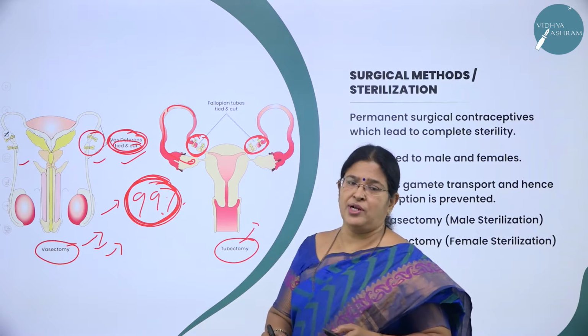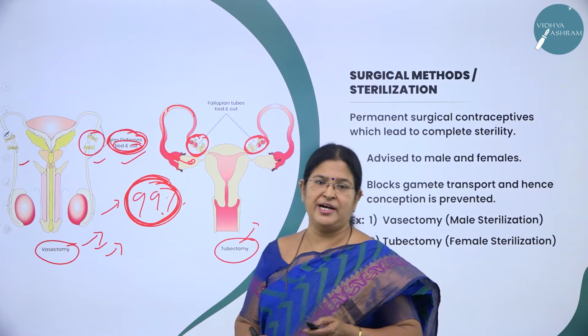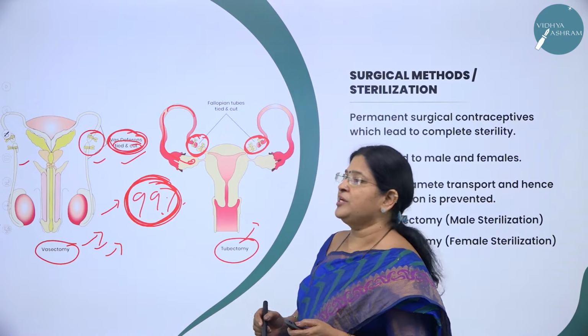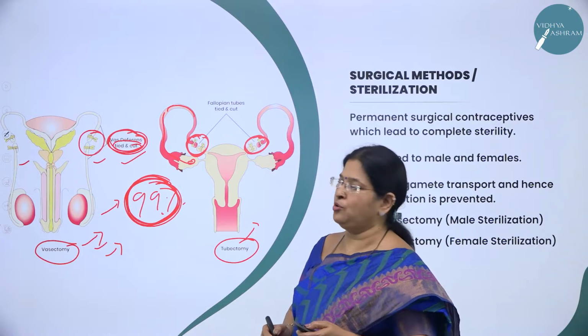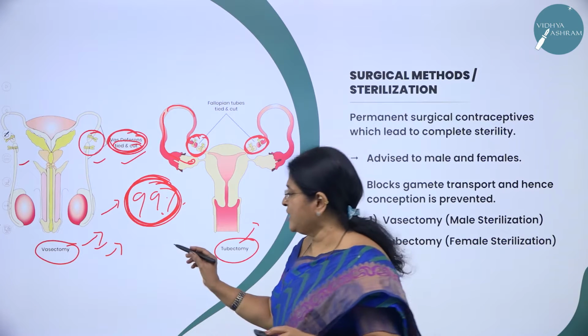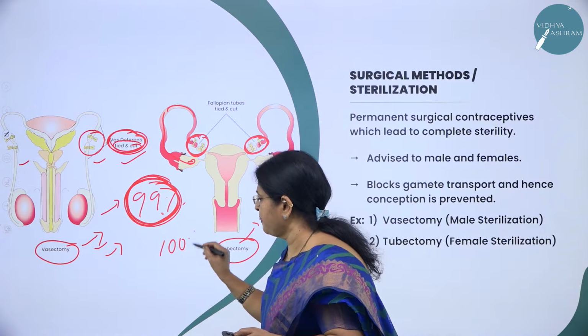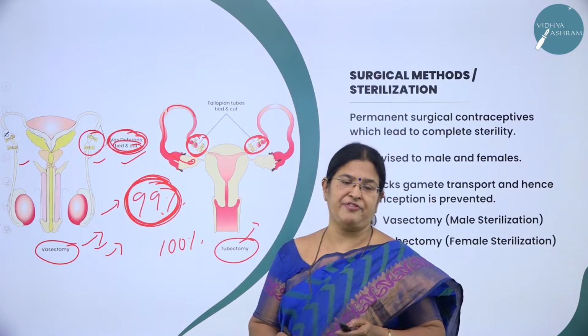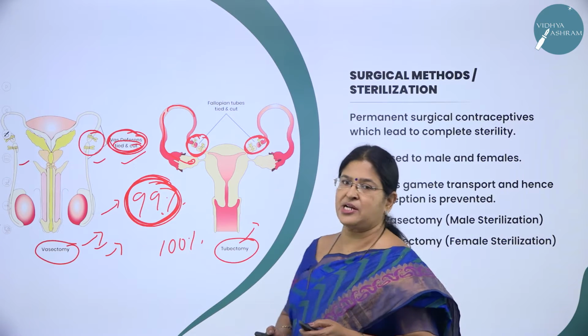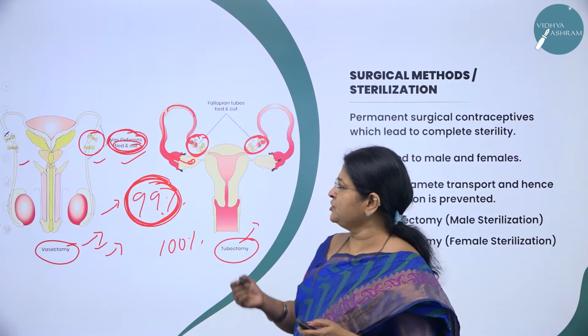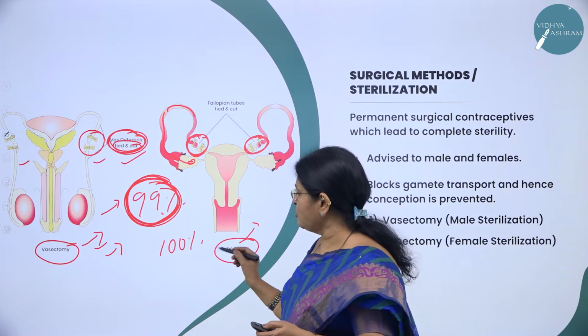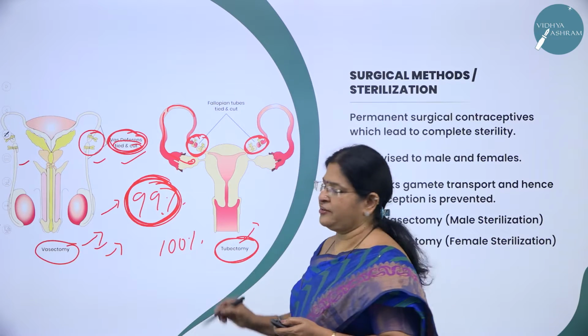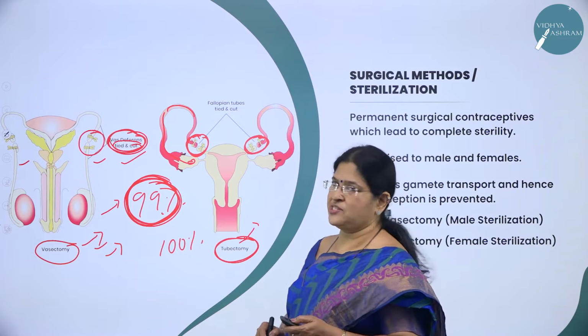So the fallopian tube or the oviduct is cut and sealed. So it prevents the transport of the ovum. As I said, 100% it is effective and prevents what? Prevents the transport of the ovum into the fallopian tube. So this is also very important or effective female sterilization.